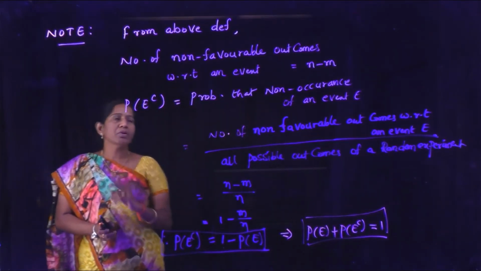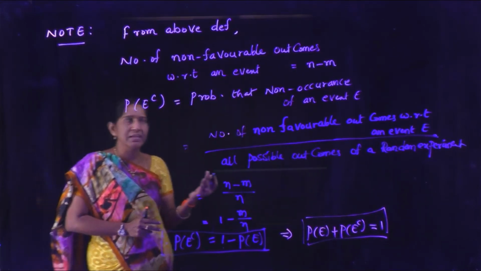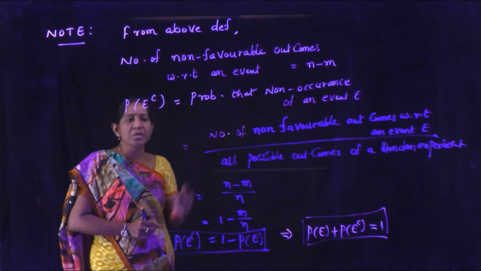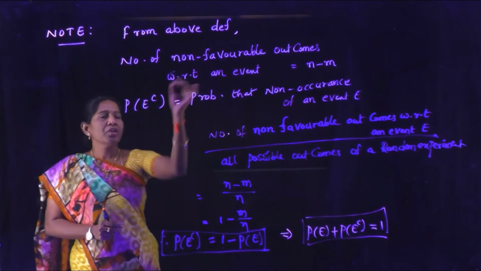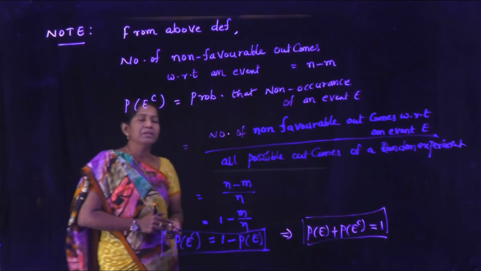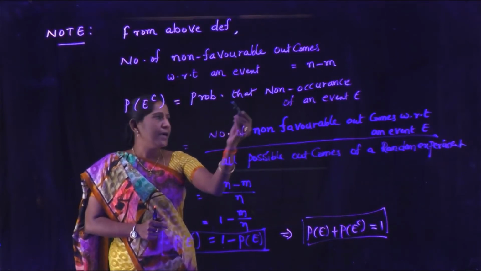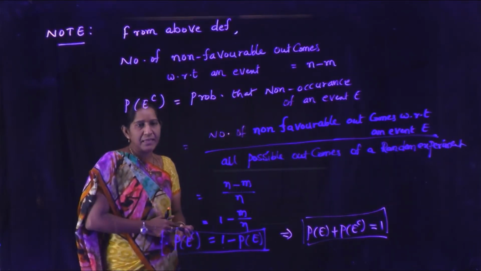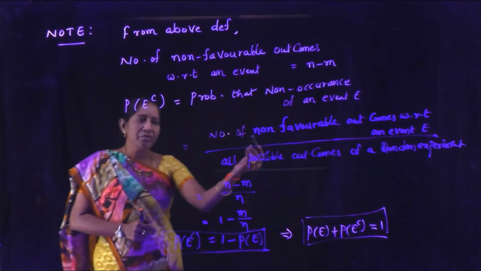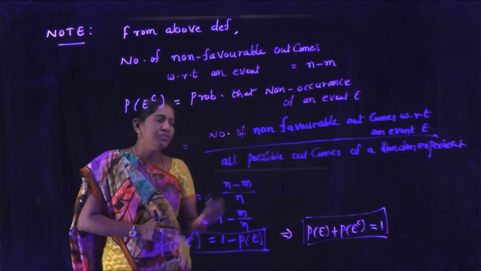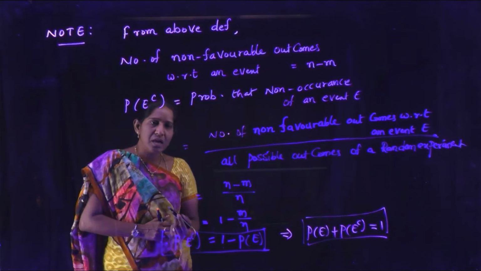So from the above definition, the number of favorable outcomes with respect to an event E is m. All possible outcomes of a random experiment is n. That becomes the number of non-favorable outcomes with respect to an event E is n minus m. Therefore, the probability of non-occurrence of an event E, denoted by P of E complement, is the number of non-favorable outcomes with respect to an event E by all possible outcomes of a random experiment.